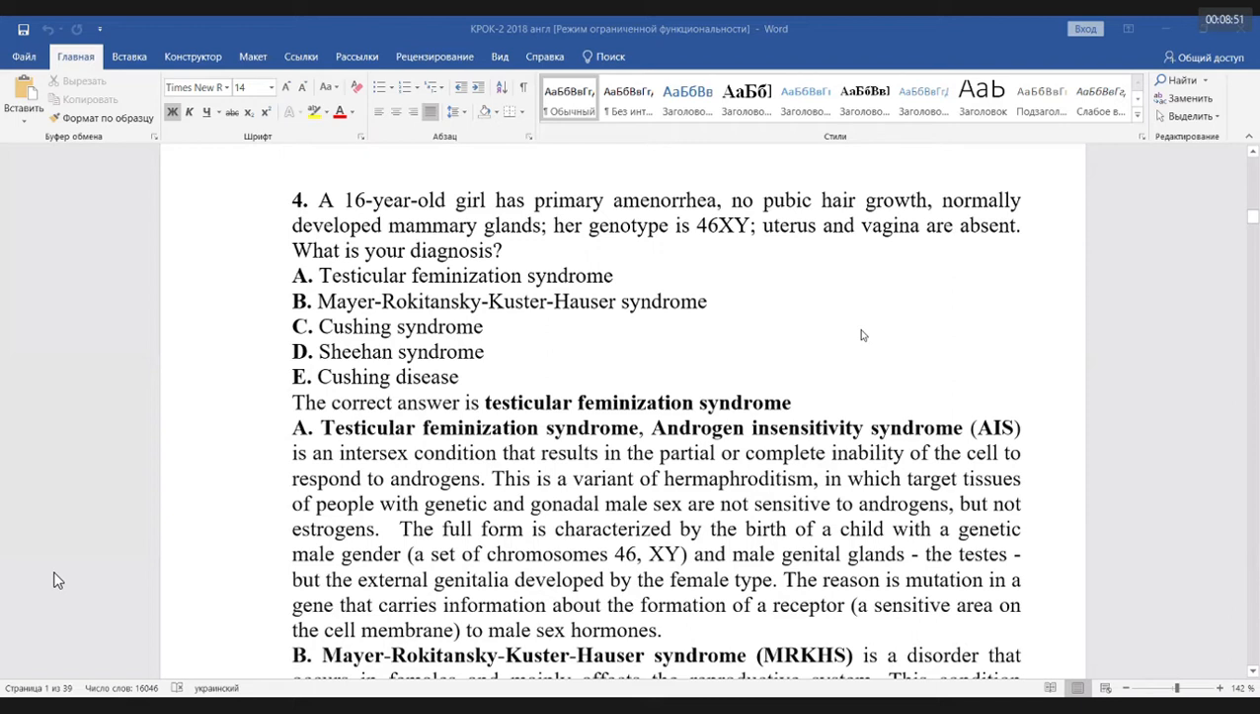Please, Khan, read the test, the next, number 4. A 16-year-old girl has primary amenorrhea, no pubic hair growth, normally developed mammary gland. Her genotype is 46XY, uterus and vagina absent. Testicular feminization.